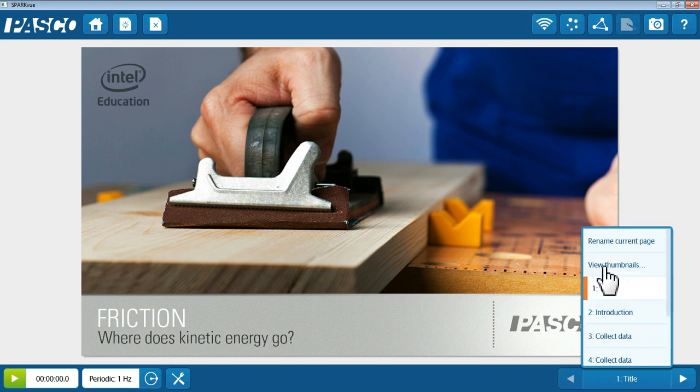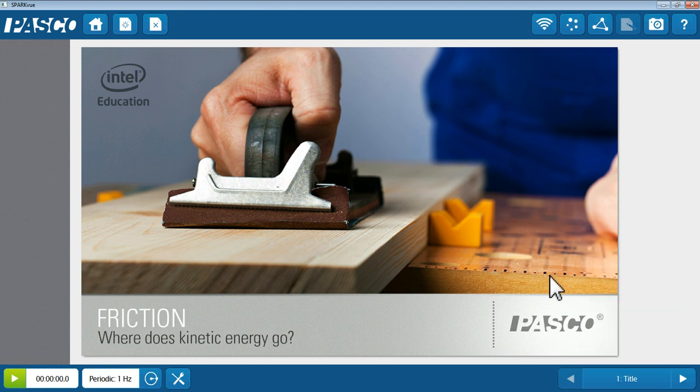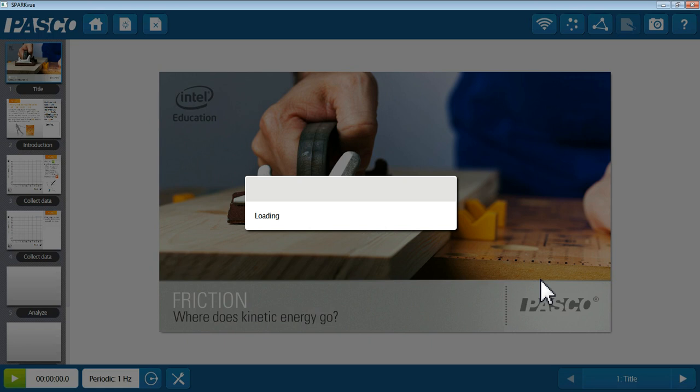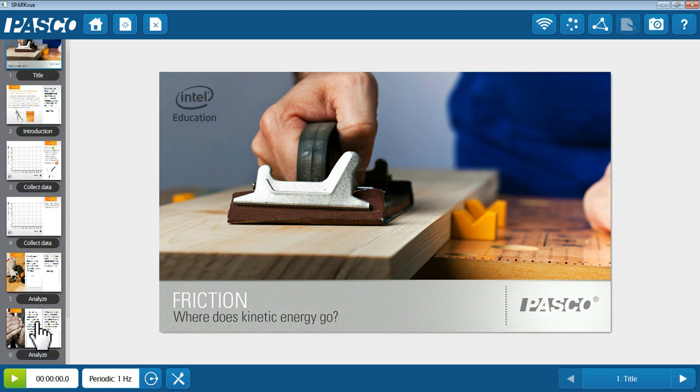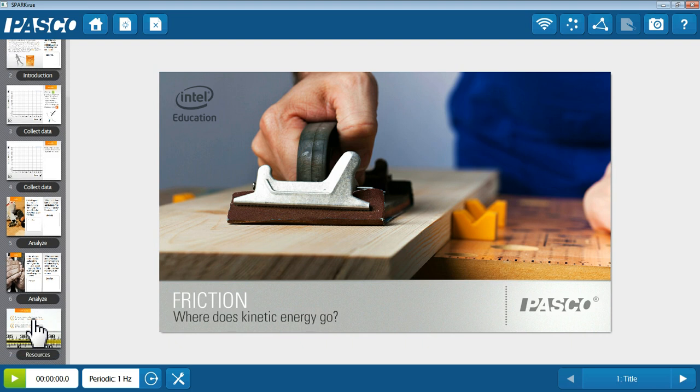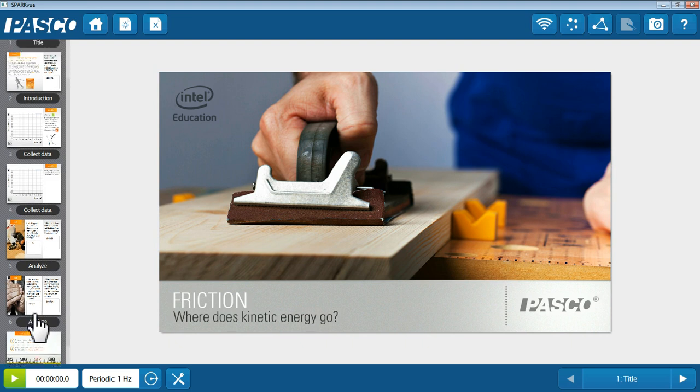You would like to start off the demonstration by showing the thumbnail capability of SparkView. With it, it will provide you a quick overview of what's in the Spark Lab itself. You want to stress that within the Spark Lab, it contains a title, introduction of the topic itself, data collection, analysis of the data, and then additional resources for the Spark Lab itself.